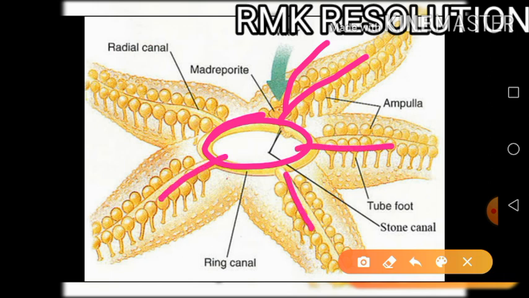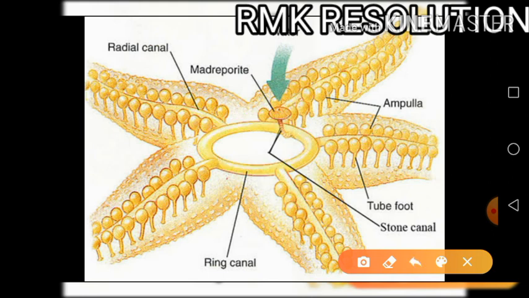In this way water moves in the echinodermata, so that's why it is called the water vascular system. And finally water comes to the ampulla, so the ampulla is filled, and then the ampulla pushes the water into the tube feet. Now tube feet are present at the oral surface. Tube feet arise from the ambulacral grooves, and then finally the water enters into the tube feet, and then the tube feet are used for locomotion purposes. So in this way the water vascular system of the animal works.